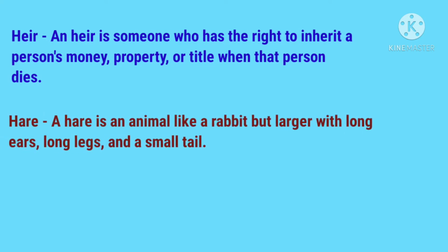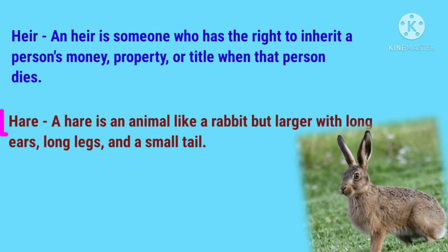The word with the spellings HEIR means someone who has the right to inherit a person's money, property, or title when that person dies. And the word with the spellings HARE means an animal like a rabbit but larger with long ears, long legs, and a small tail.